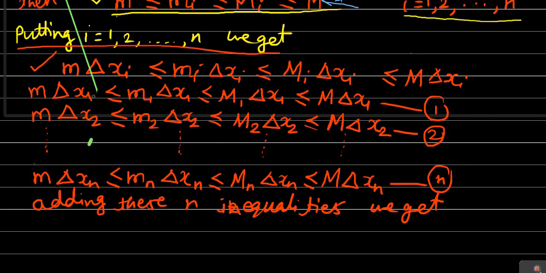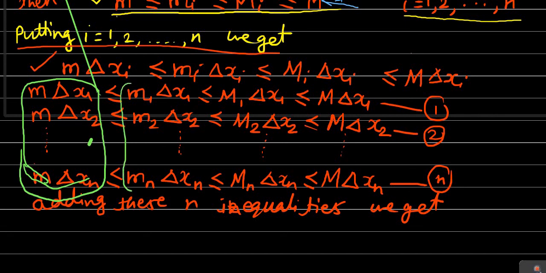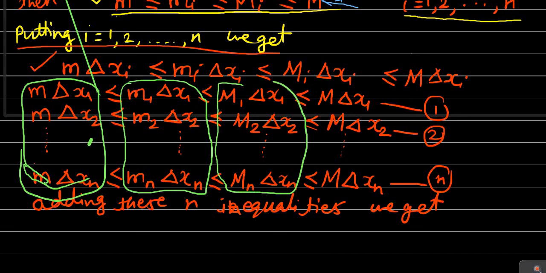So n inequalities means, first of all, I am going to add these. Adding these, first of all, this addition of these is less than or equal to the summation of these, which will be less than or equal to the summation of these, and it will be less than or equal to, finally, the summation of these. So adding these n inequalities, first of all, I am going to write down the leftmost part.